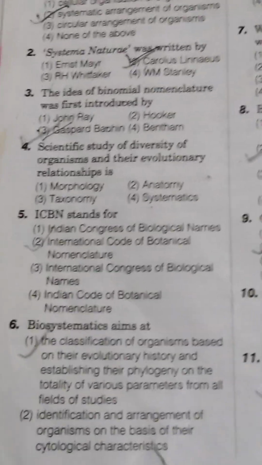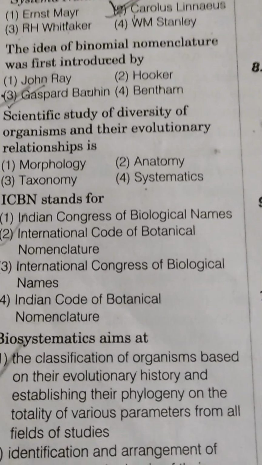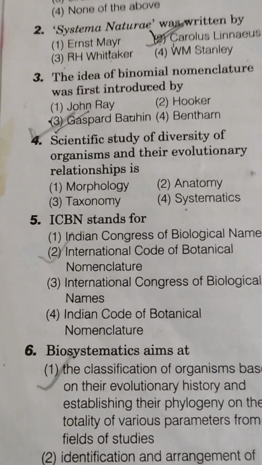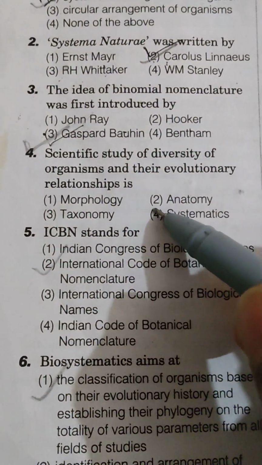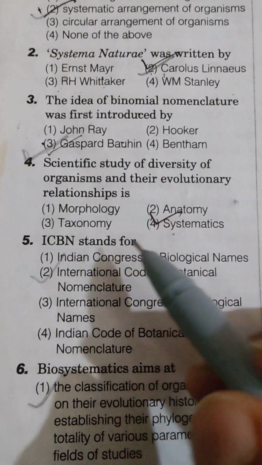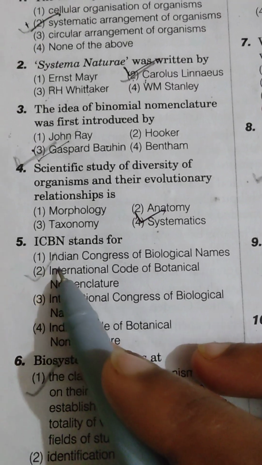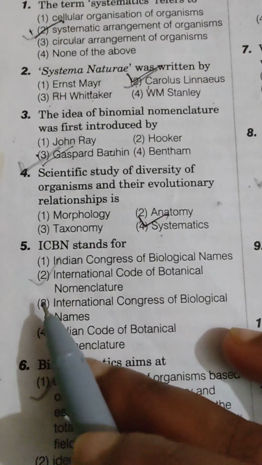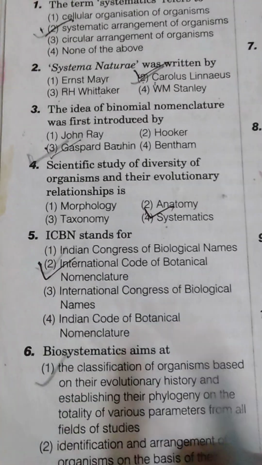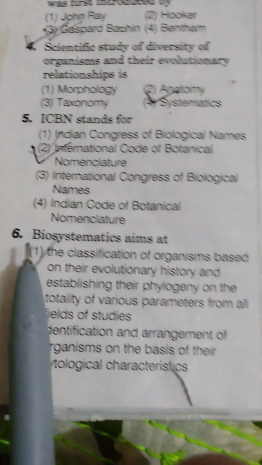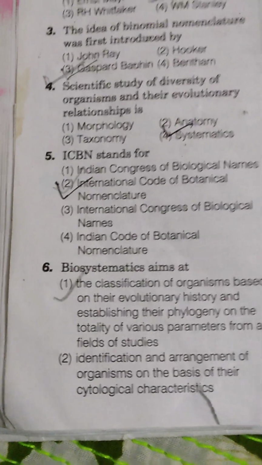Okay, next question is question number 5. ICBN stands for, we all know it stands for International Code of Botanical Nomenclature. Next, we are moving on to question number 6.